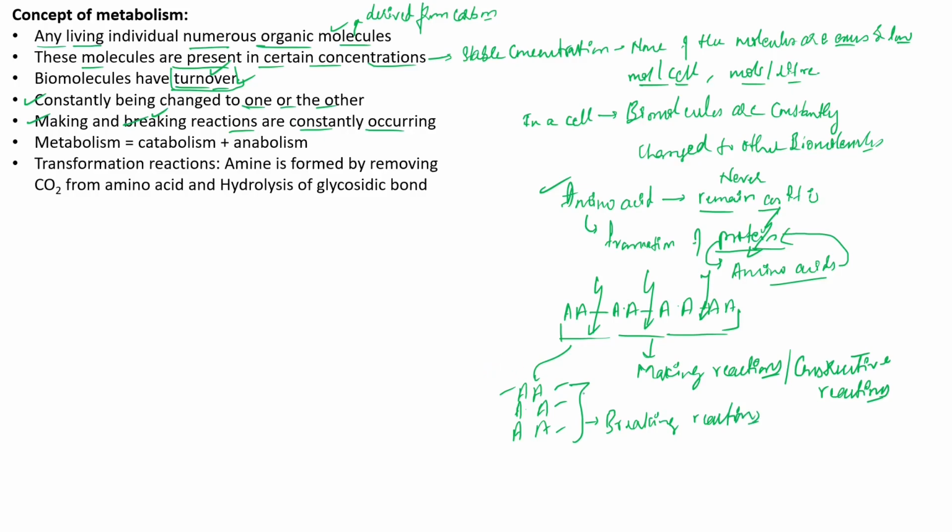Collectively, the making kind of reactions and breaking kind of reactions, the sum of these two kinds of reactions, are called metabolism. Here that is what they have mentioned: metabolism is a sum of two types of reactions. The first one is called the metabolic reactions, and another one is called the anabolic reactions, right?